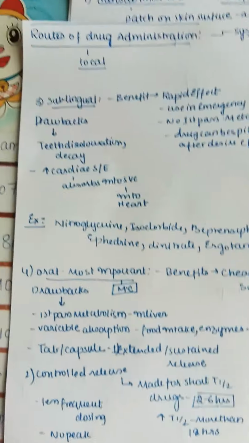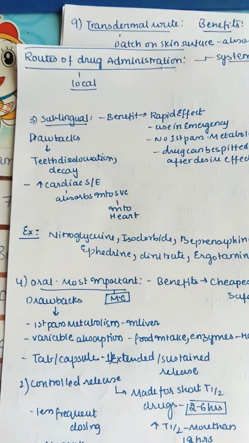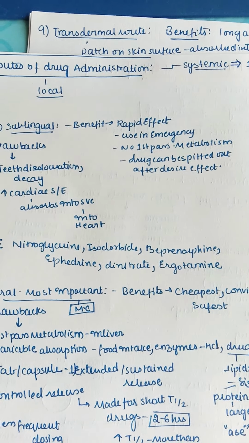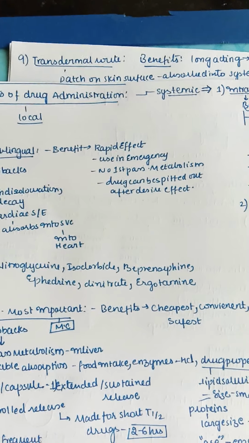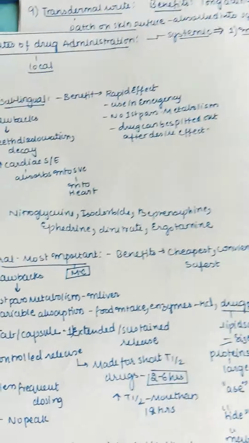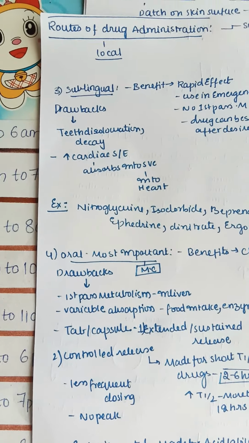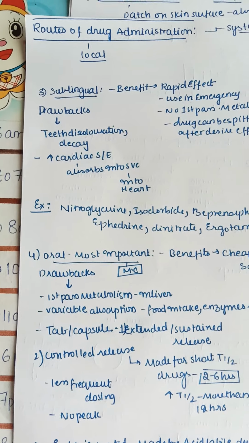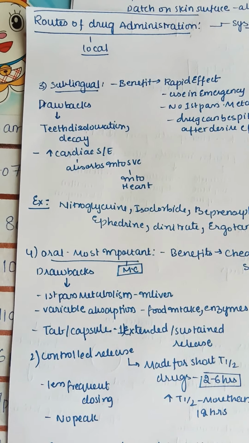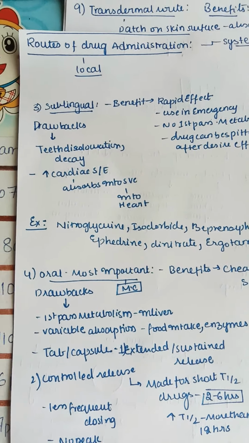Now let us see the third one, that is sublingual, that is put under our tongue. It also has benefits and drawbacks. The benefits are a rapid effect, so we can use it in emergency cases, there is again no first pass metabolism, and the drug can be spat out after its use, because it is under our tongue. The drawbacks are teeth discoloration and decay. But there are also more cardiac side effects, so this is a big one.